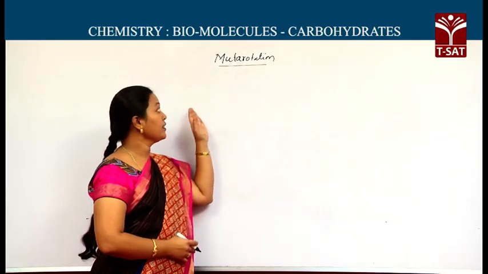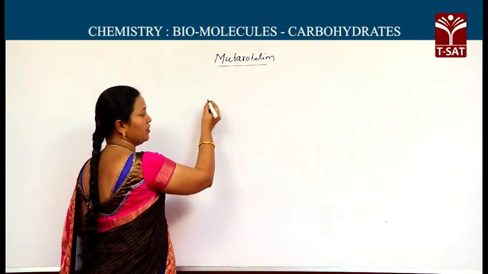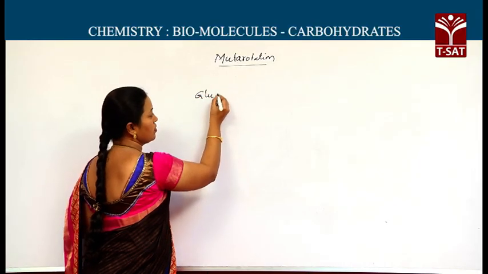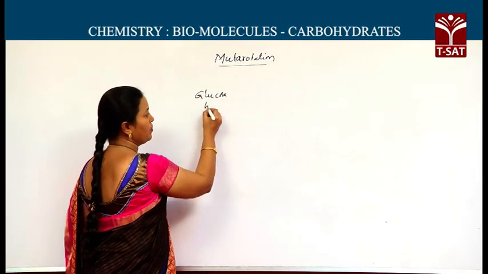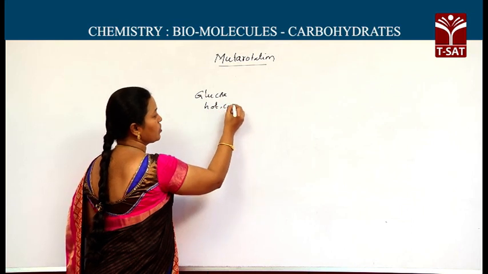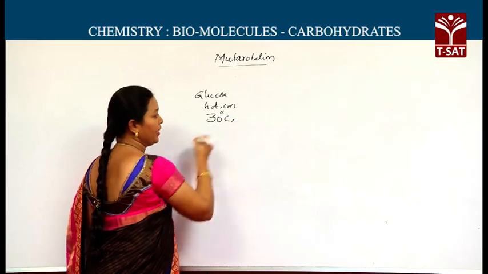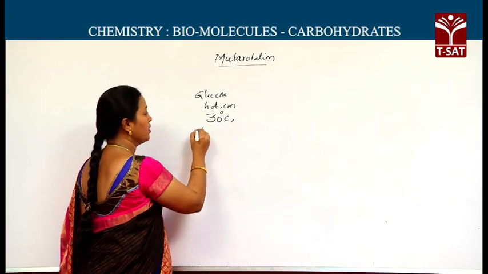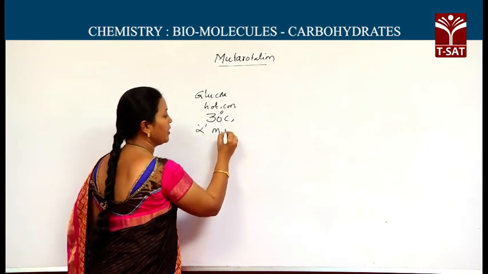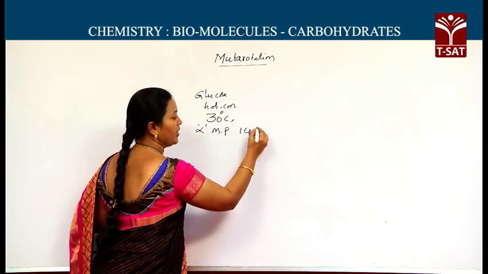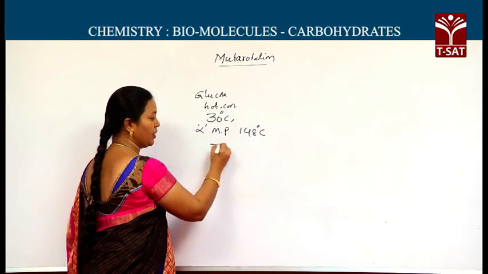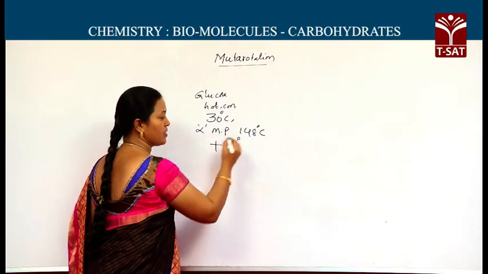Mutarotation is nothing but this: whenever glucose is crystallized from hot concentrated solution at 30 degrees centigrade, we are getting the alpha form, whose melting point is 148 degrees centigrade and showing specific rotation of plus 111.